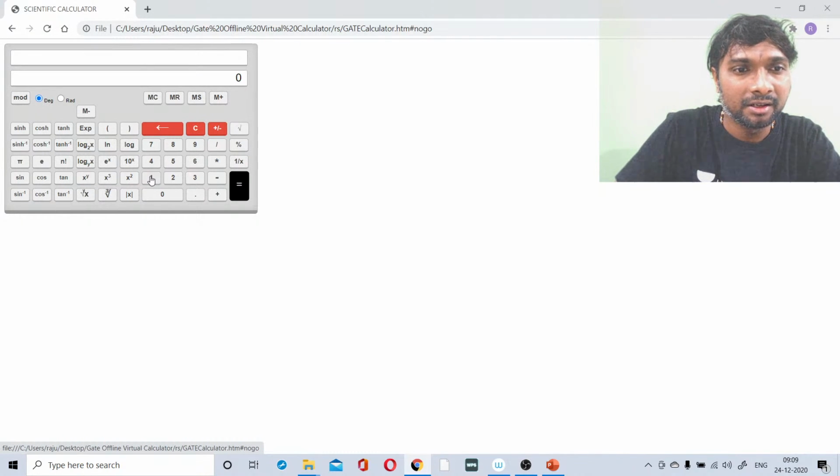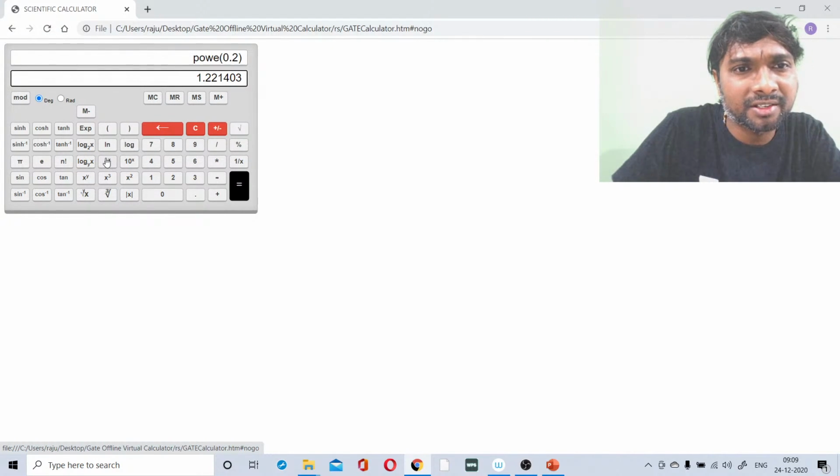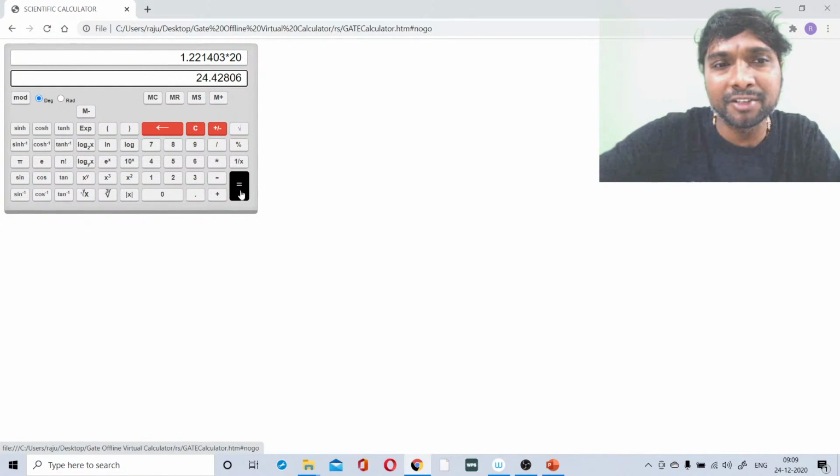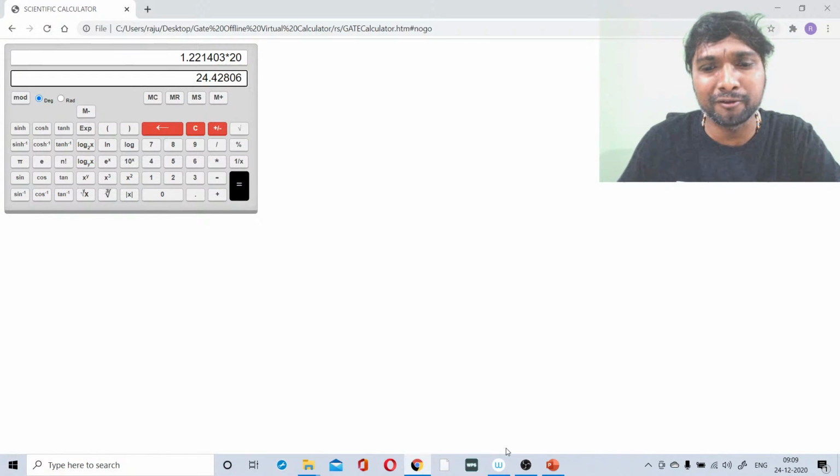Clear all. 1 divided by 5, then e power x of 1 divided by 5. Multiply with 20. That's it. You'll be getting 24.43 as the answer.